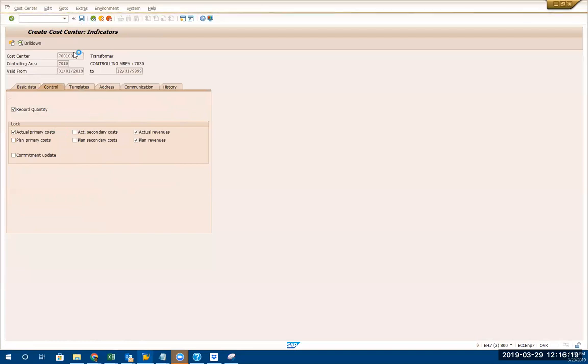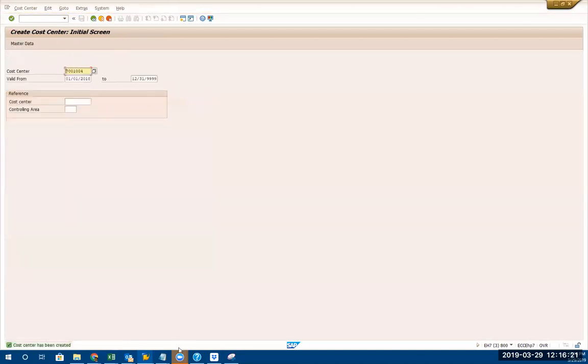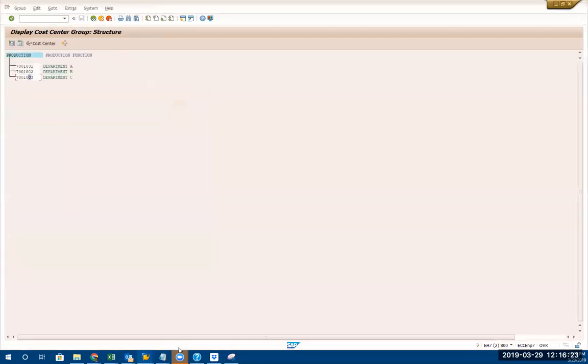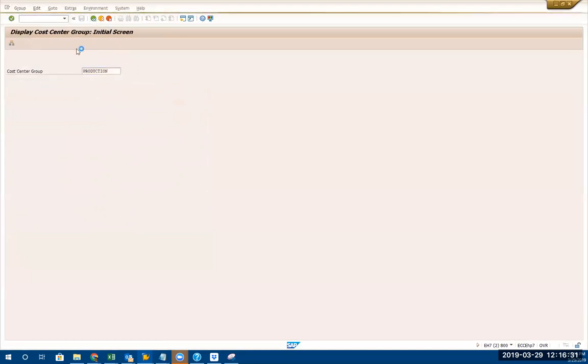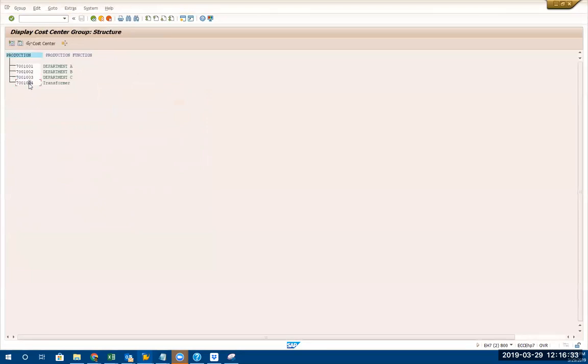Okay, now what's going to happen is I go back to the group here. There's no refresh button, but if I come back here, I will have the fourth cost center here. Okay. So this hierarchy is very important, group, so that you don't have to put individual cost centers, you can just create groups. Big companies create lots of groups for each factory, each function, each finance, there'll be multiple hierarchies, very complex hierarchy.